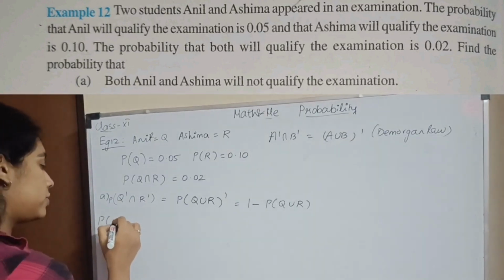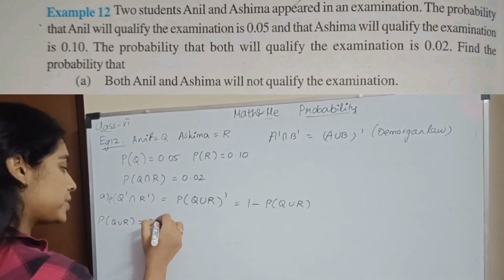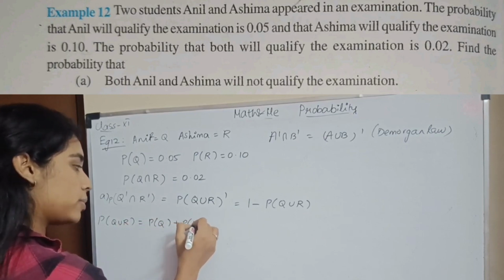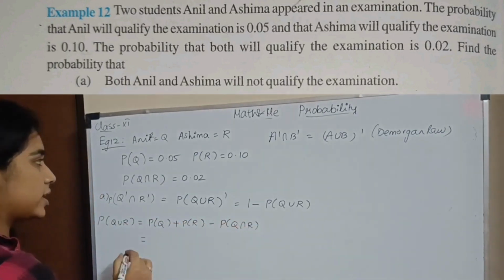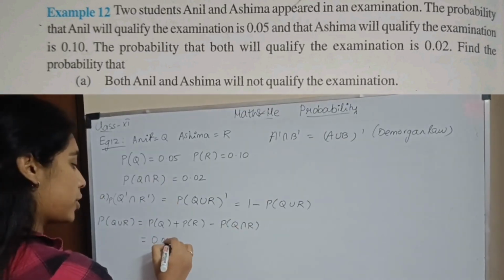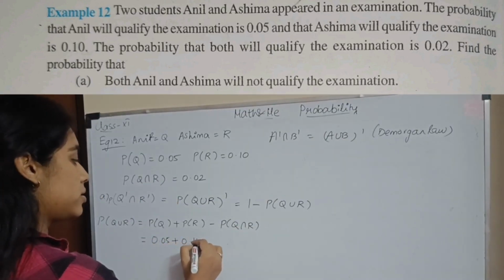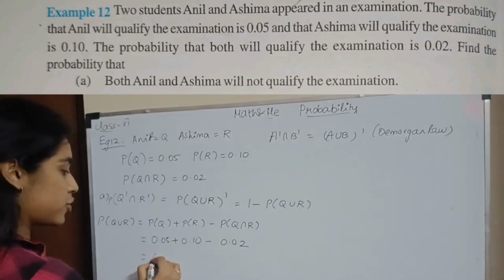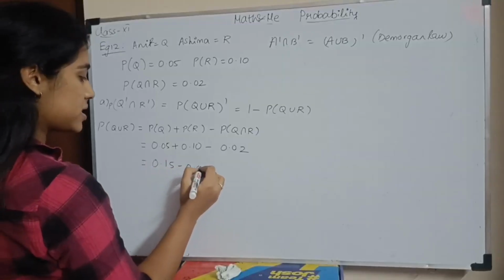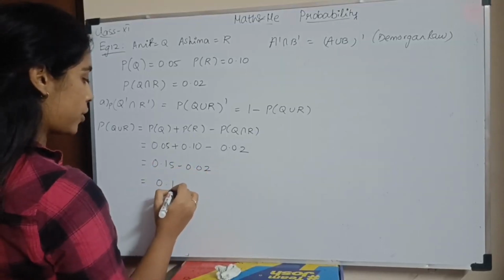So probability of Q union R will be probability of Q plus probability of R minus probability of Q intersection R. So probability of Q is 0.05 plus 0.10 minus 0.02. First add, so you'll have 0.15 minus 0.02. So this will be 0.13.